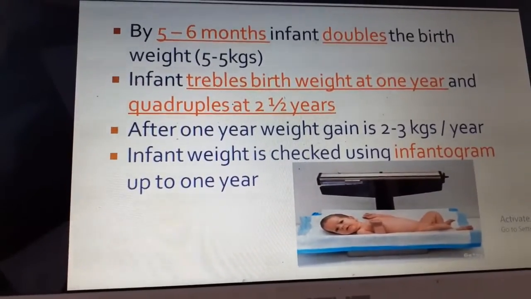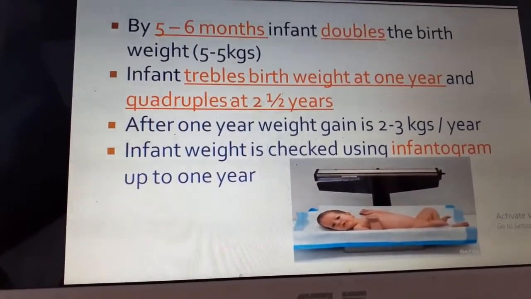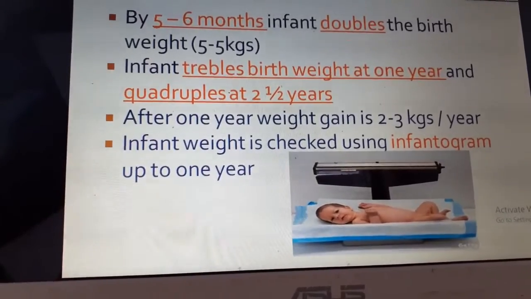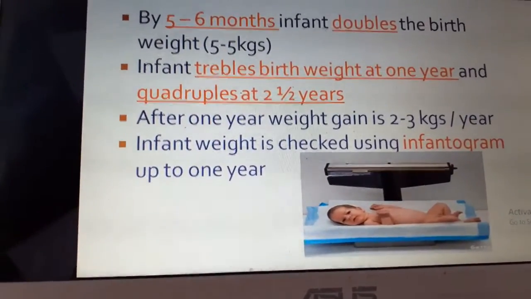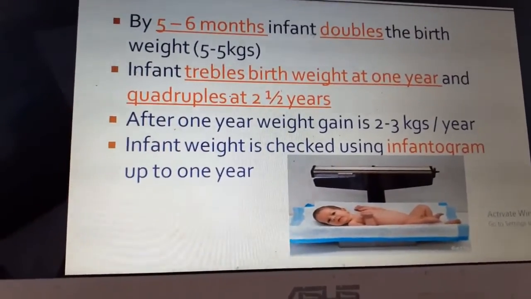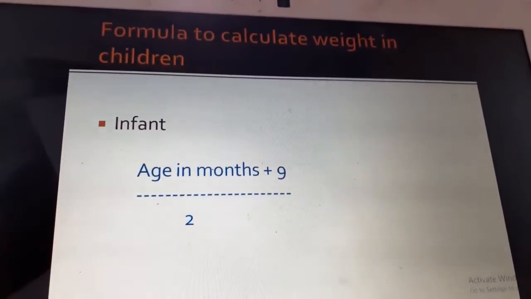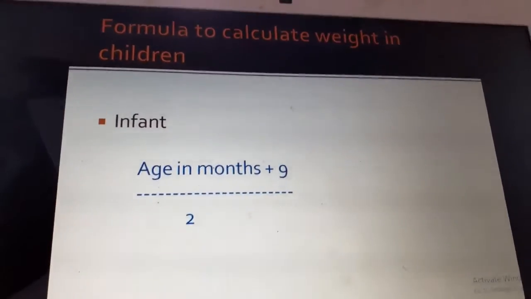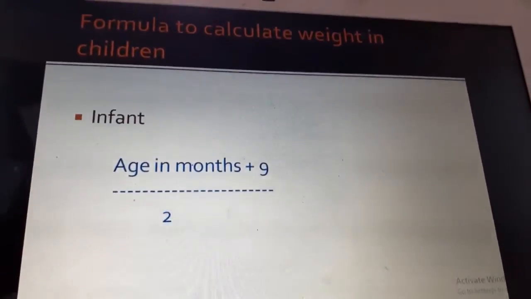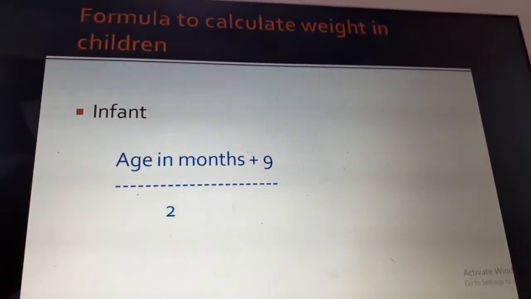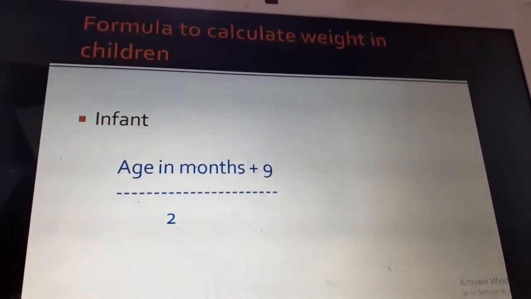Becomes 4 times at 2.5 years. After 1 year, the weight gain is only 2 to 3 kgs per year. Infant weight can be checked using an infantogram up to 1 year. So for calculating the expected weight in children, there are different formulas. For infancy, that is 0 to 1 year, it is (age in months plus 9) by 2.